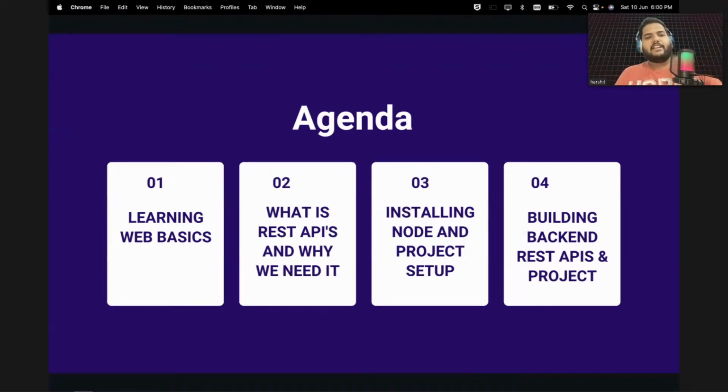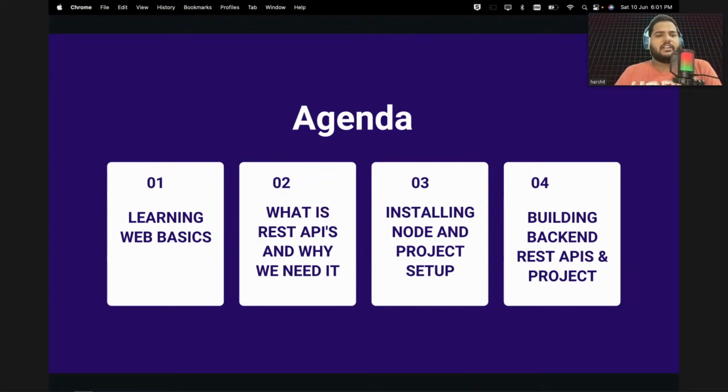So what is the agenda? First of all, as I told you, only 10% will be theoretical, and 90% we will be building a project. The first part will cover the basics of the web, because whatever you do on your mobile, laptop, or tablet, all of that is the web. We will look into what the web is.